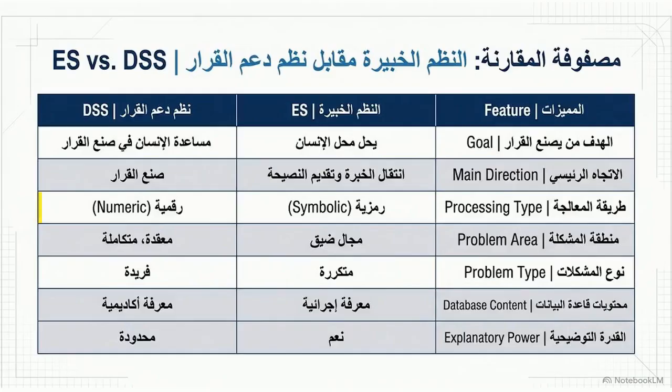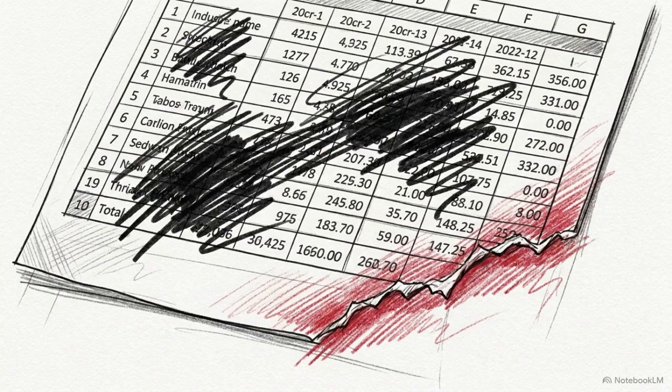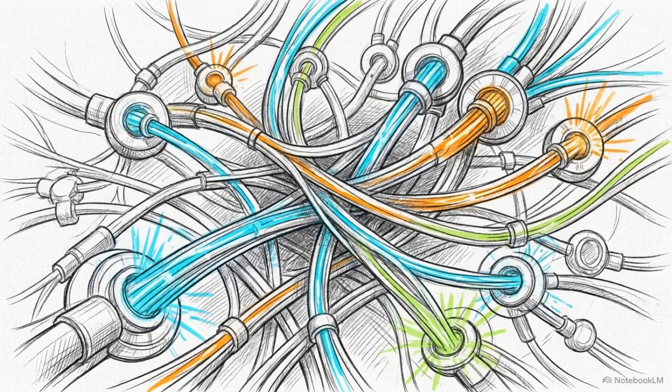This comparison shows why. A DSS assists a human by crunching numbers, but an expert system, or ES, can actually give advice. Instead of just doing math, it reasons through rules and logic to provide a recommendation in a specific area. But eventually, Sam faces the hardest hurdle. The expansion choice comes down to 2 neighborhoods, but the local data is messy, and historical foot traffic records are incomplete. To solve this, businesses turn to artificial neural networks.